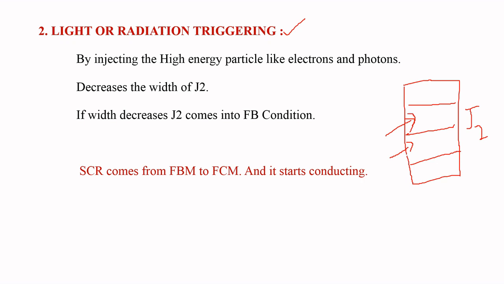By injecting these high energy particles, the width of junction J2 decreases, and finally it comes into forward bias. If junction J2 comes into forward bias, the SCR goes from forward blocking mode to forward conducting mode, and it starts conducting. That is about the second method, light or radiation triggering.